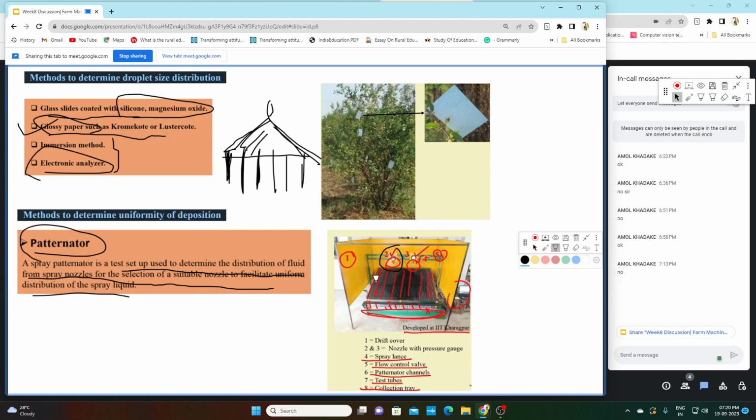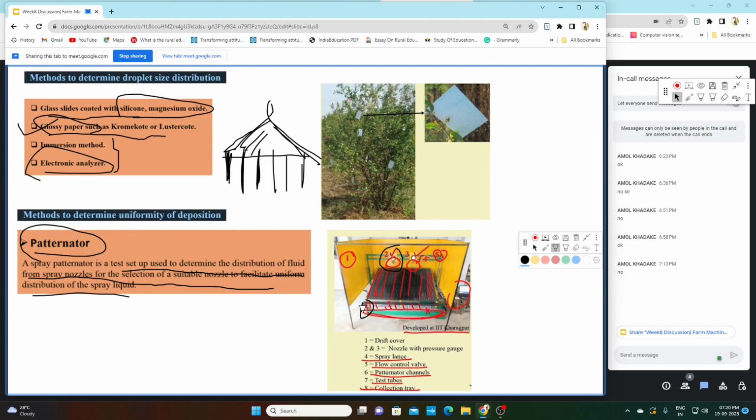There are different narrow channels. At the base of each channel there are test tubes to collect the flow. So for each channel we can measure the flow coming from the spray nozzle.